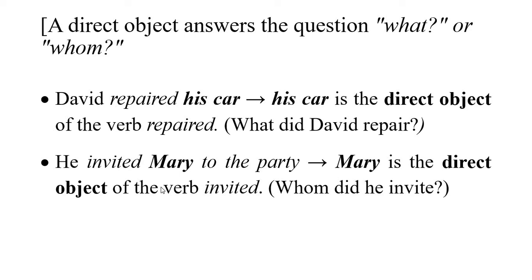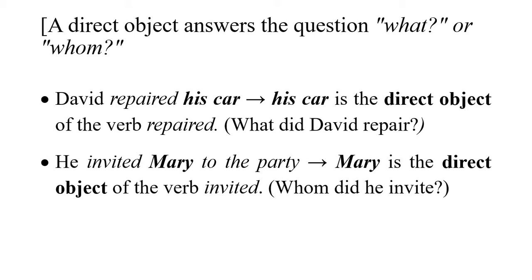Right, before I go on with the other functions of the noun phrase, I would like to give you more information about the direct object and indirect object. What is a direct object? It is a noun. The type is a noun.